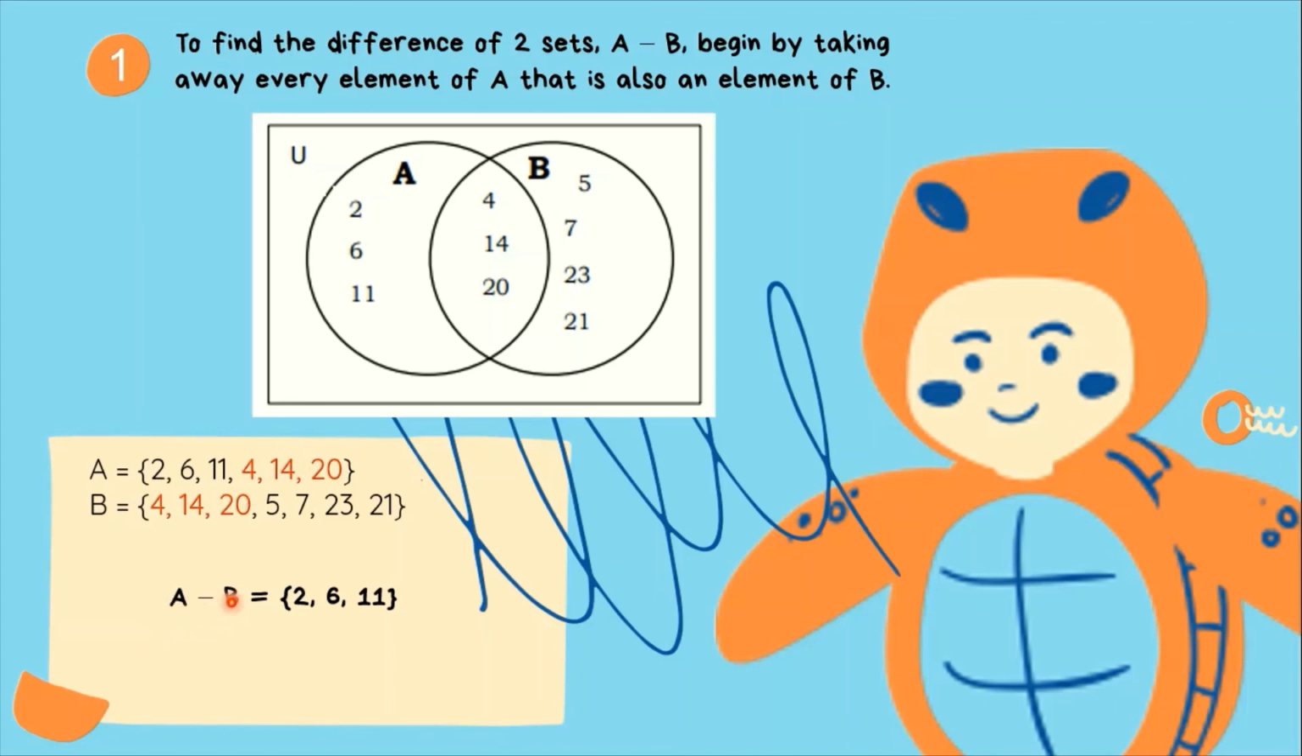Since A ay babawasan natin ang common elements niya with B, ang matitira ay 2, 6, and 11 lang. Tatanggalin natin si 4, 14, and 20. Ganon din naman kapag B minus A, si B ay babawasan natin ng mga elements na pareho with set A, which is 4, 14, and 20. Kaya ang natitira kay B ay 5, 7, 23, at 21 na lamang.